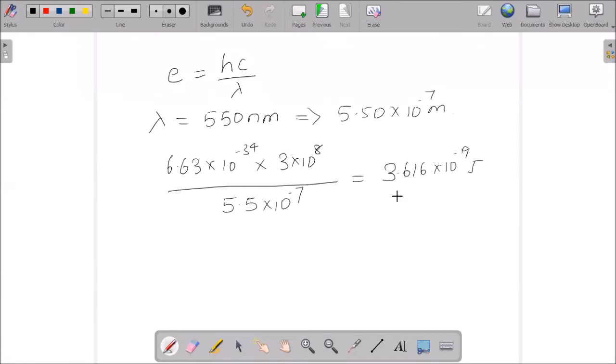But this we have calculated is the energy of one photon. Hence, let us assume the number of photons to be equal to n, and the energy is E is equal to nE. Hence, n into 3.616 into 10 to the power of minus 19. If you solve this, you will get your n value to be equal to 28.